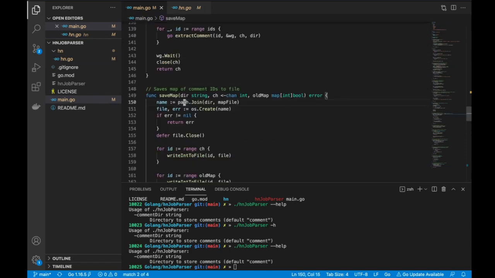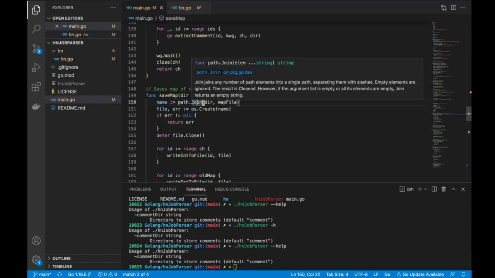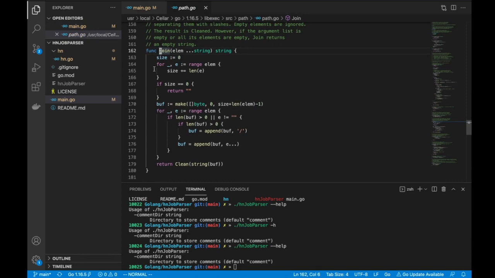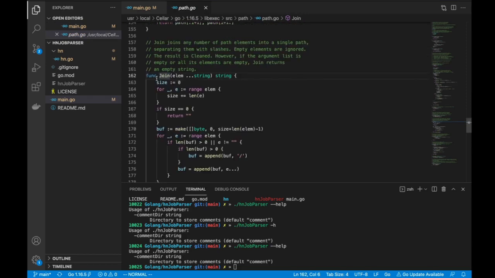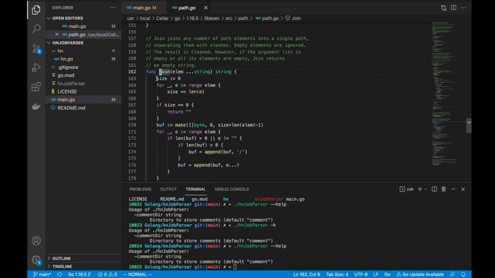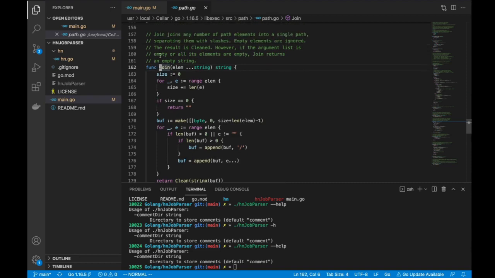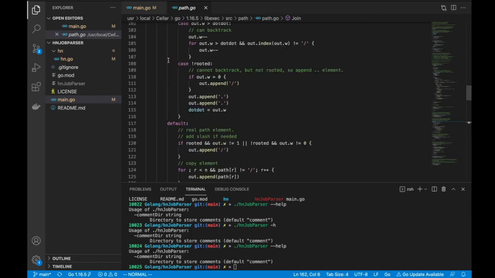So here is the package. So this is the function that I use basically. You give it a list of elements. This is part of the standard library. I see that path being resolved at the top, /usr/local/go, version 1.16.5.